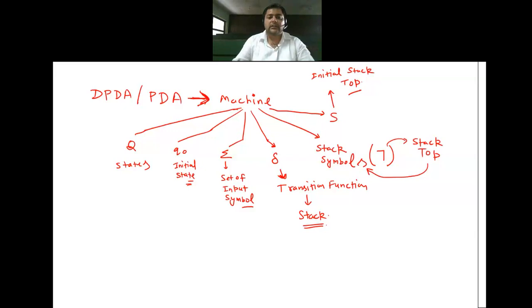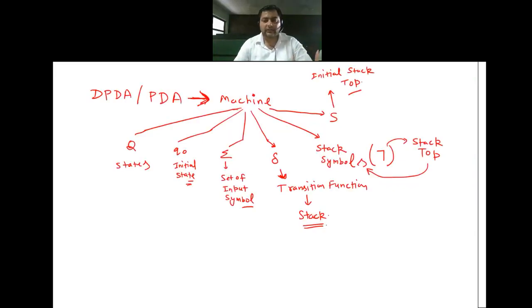So now let's start working on this. Now we will make one PDA. Either you call it DPDA or PDA, I will not say every time that we are making DPDA or PDA. For now, just consider that it is DPDA. By the way, the definition is the same for DPDA and PDA. These tuples you are watching here are the same for DPDA and the same for PDA. What the difference is, we will look at further.